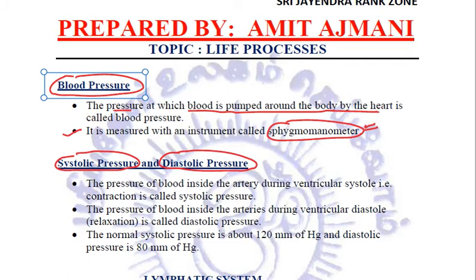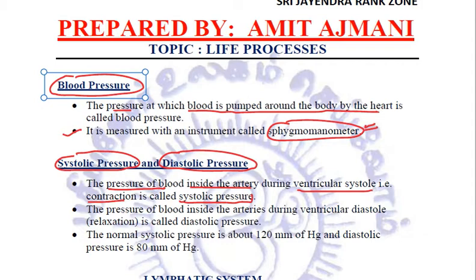What are these? Let us try to relate. The pressure of the blood inside the arteries during the ventricular systole, that is the contraction when the ventricles are contracting, that pressure is systolic pressure. And when ventricles contract, they push the blood at great pressure.